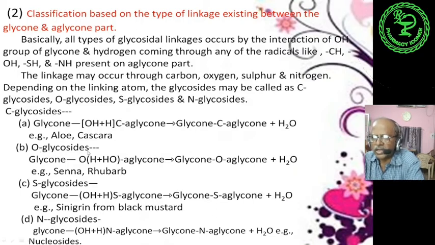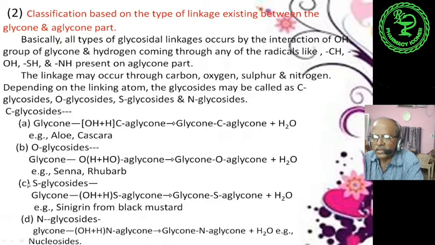Second one is O glycosides. Here also the glycan portion contains OH, and the aglycan portion contains OH, forming glycan-O-aglycan plus water, as for example senna and rhubarb.